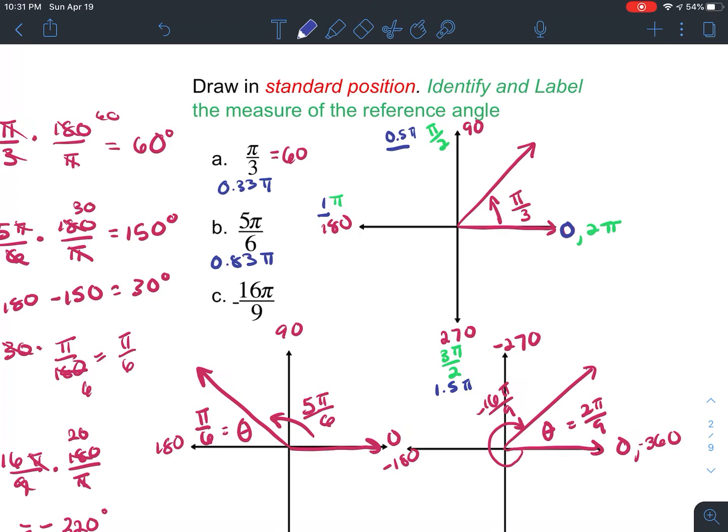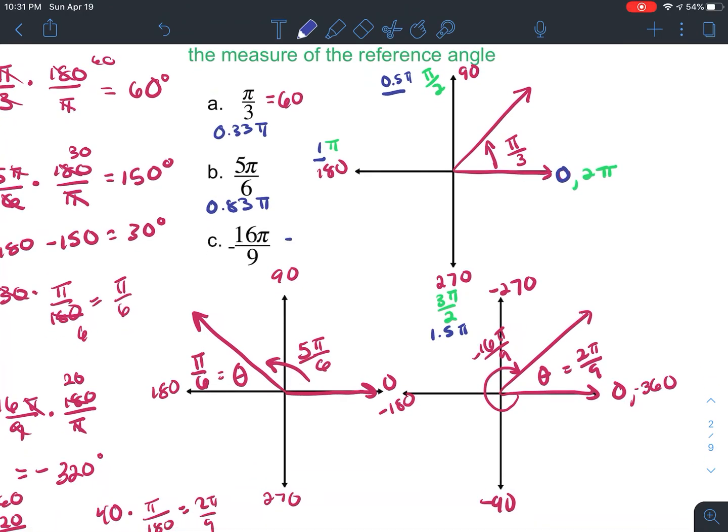And if we're looking at the last one, negative 1.78 pi, well, going in a negative direction, we would go past this negative 1.5 and end up in the first quadrant. So you can also do it that way based off of the decimals that we should be familiar with for the quadrant angles. Okay, the 0.5, the 1, the 1.5, the 0. So that is another way of plotting this if you don't want to go back and forth between degrees and radians.